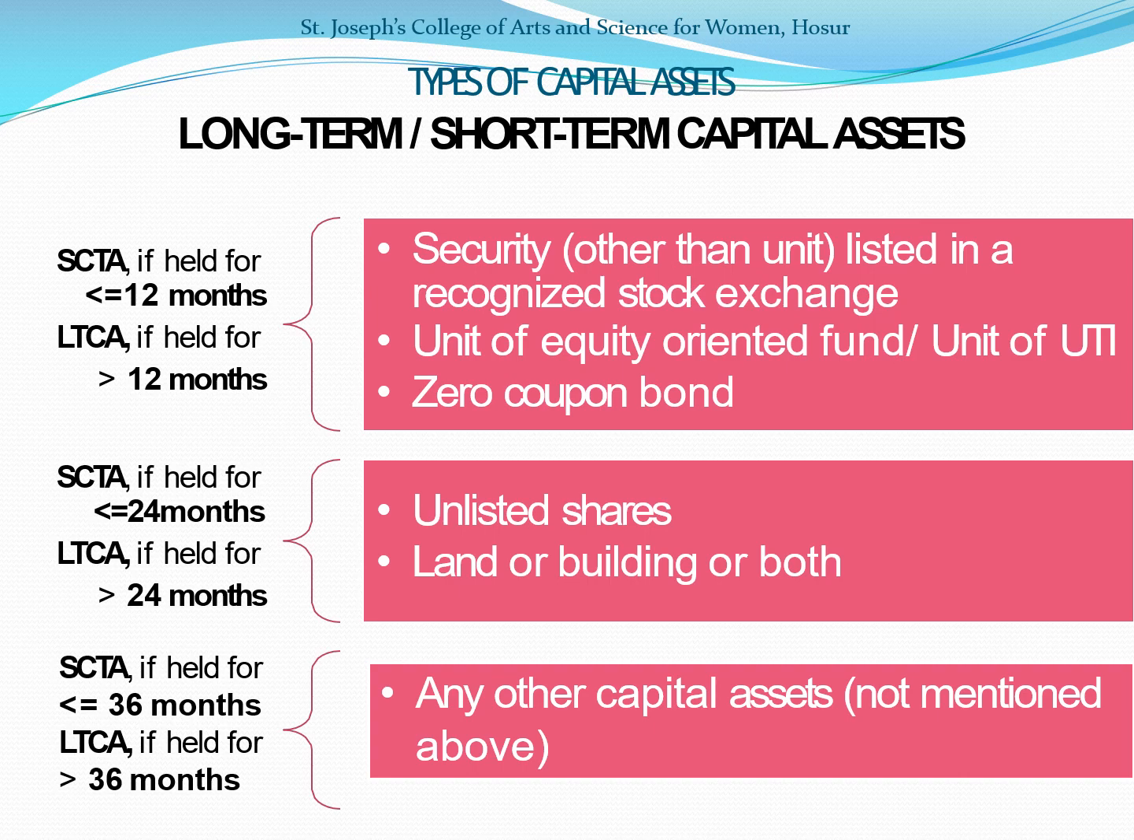So next is long-term capital assets. This is an asset held by the taxpayer for a period of more than 36 months immediately preceding the date of transfer. For equity, UTI or zero coupon bonds, it is more than 12 months. For any land or buildings, it is more than 24 months. For any other capital assets, it is more than 36 months.